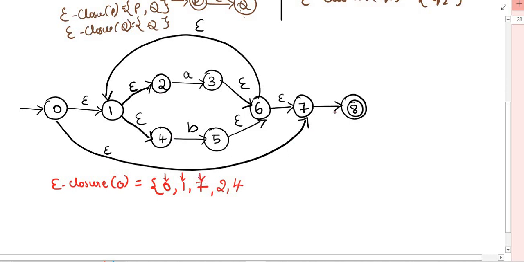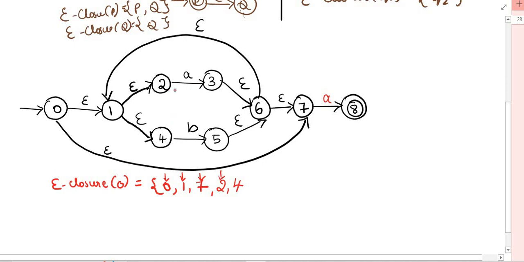From 7, are there any outgoing epsilon transitions? No, it is not there. Here it is A, it is getting missed. So from 7 to 8 the input is A. But from 7, is there any epsilon outgoing transition? There is no epsilon outgoing transition, so you will not write anything other than 7. Then next you will come to 2.